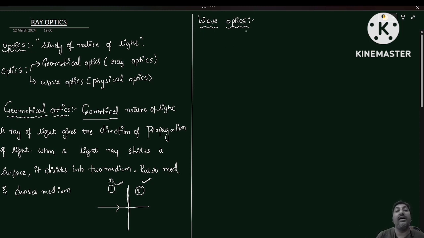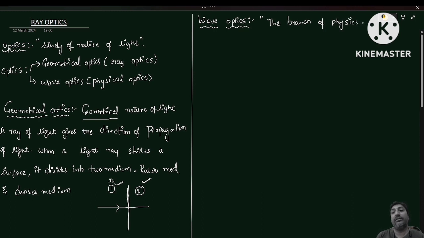But what is happening in the case of wave optics? In wave optics, we are going to discuss the branch of physics where we discuss the wave nature of light.